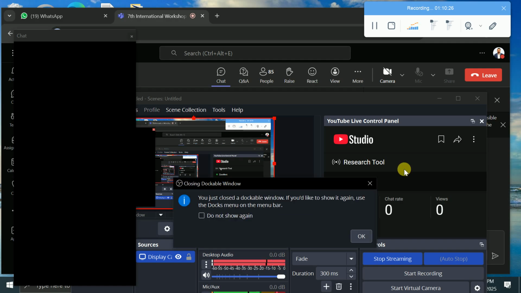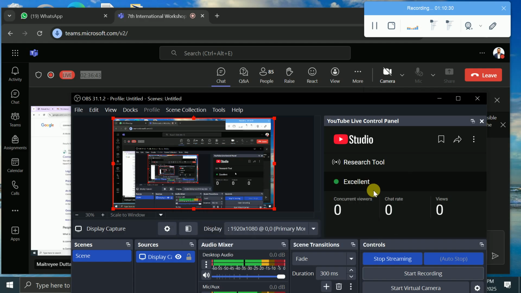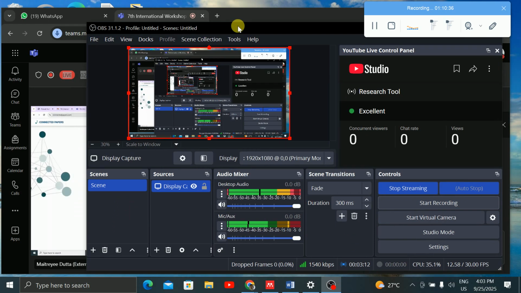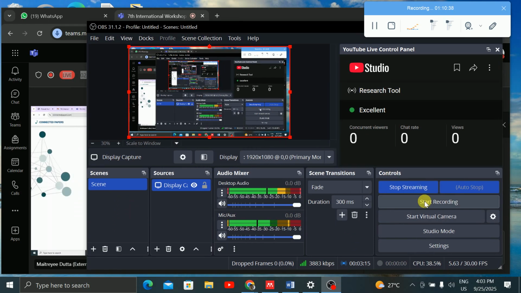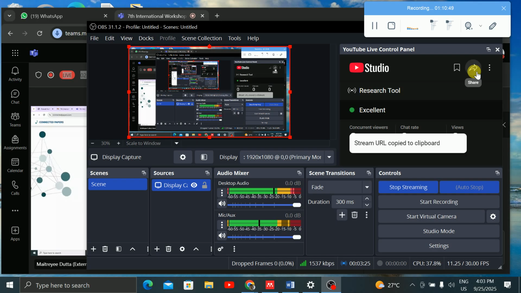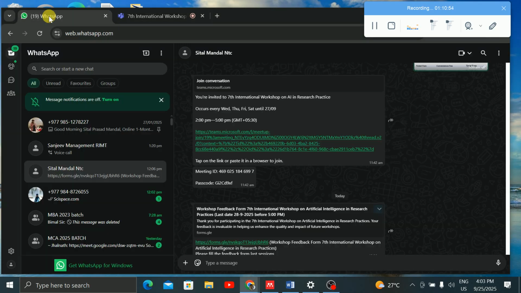So Connected Papers, you just write Connected Papers. This is connectedpapers.com. If you click on it, Connected Papers will ask you to search by your paper title, or by any keywords, or by your base paper title also, right? So for example, I will just write the keyword, say IoT security. For example, I am just searching IoT security.